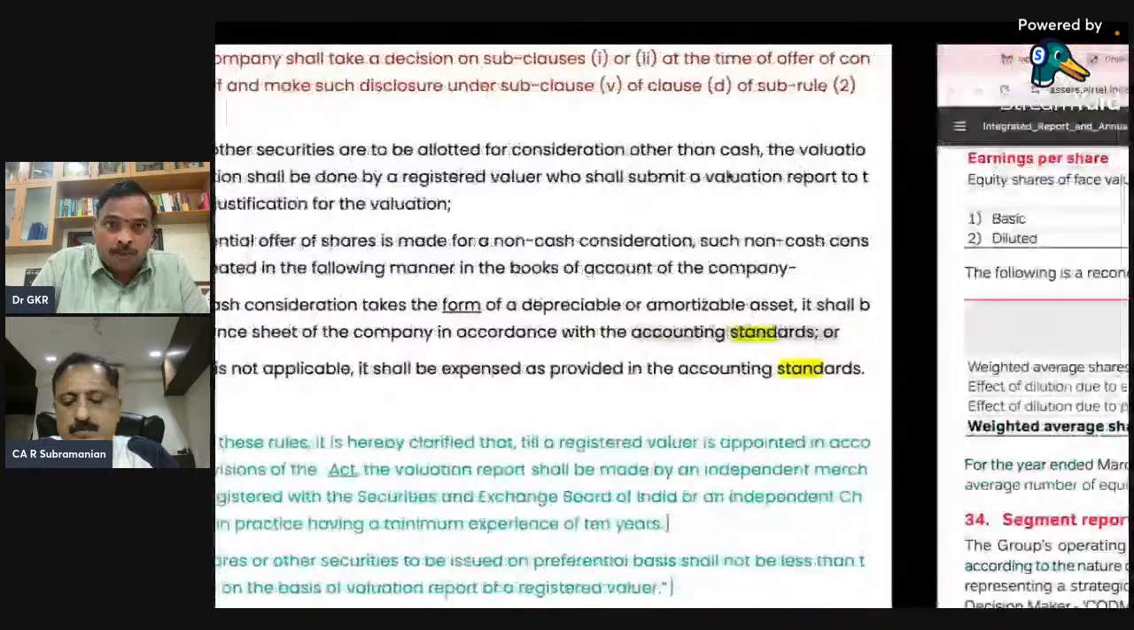So I'll now leave the floor to RSG. Yes, sir, we have also discussed the dilution of basic shares. So can you please give us the examples?